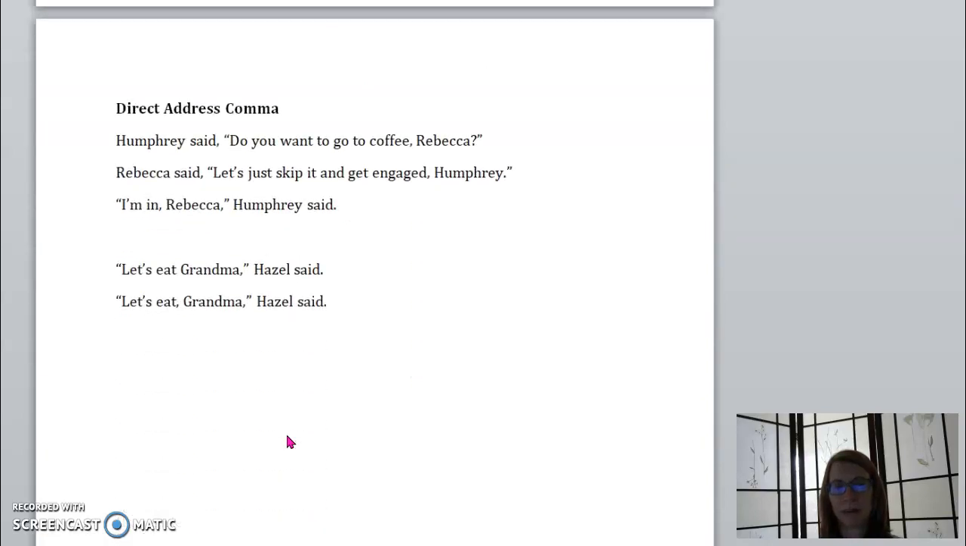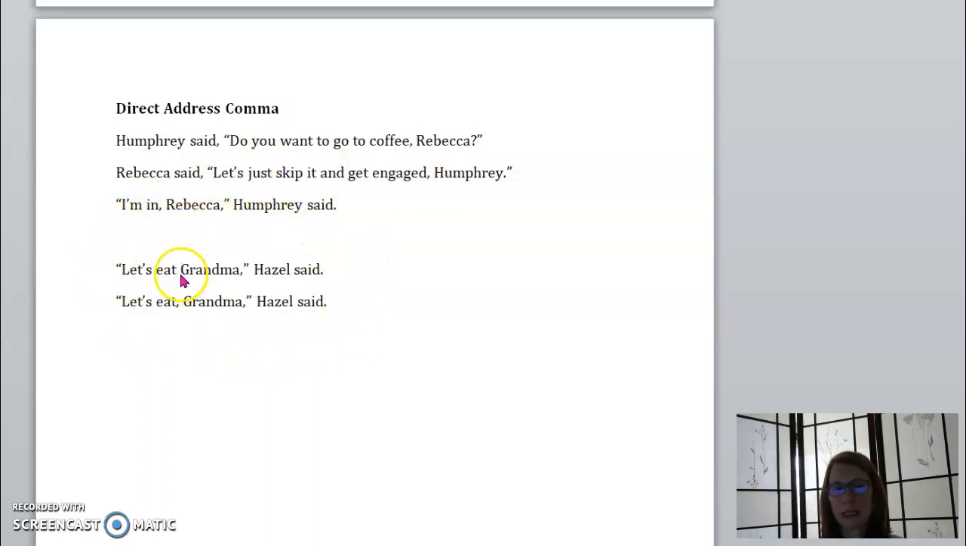All right, so let's look at the correct answers again. We have this direct address comma in play, and we see, "Do you want to go to coffee, Rebecca?" "Let's just skip it and get engaged, Humphrey." So you always have that direct address comma splitting up those words. You can see how important it is here in this lower example.